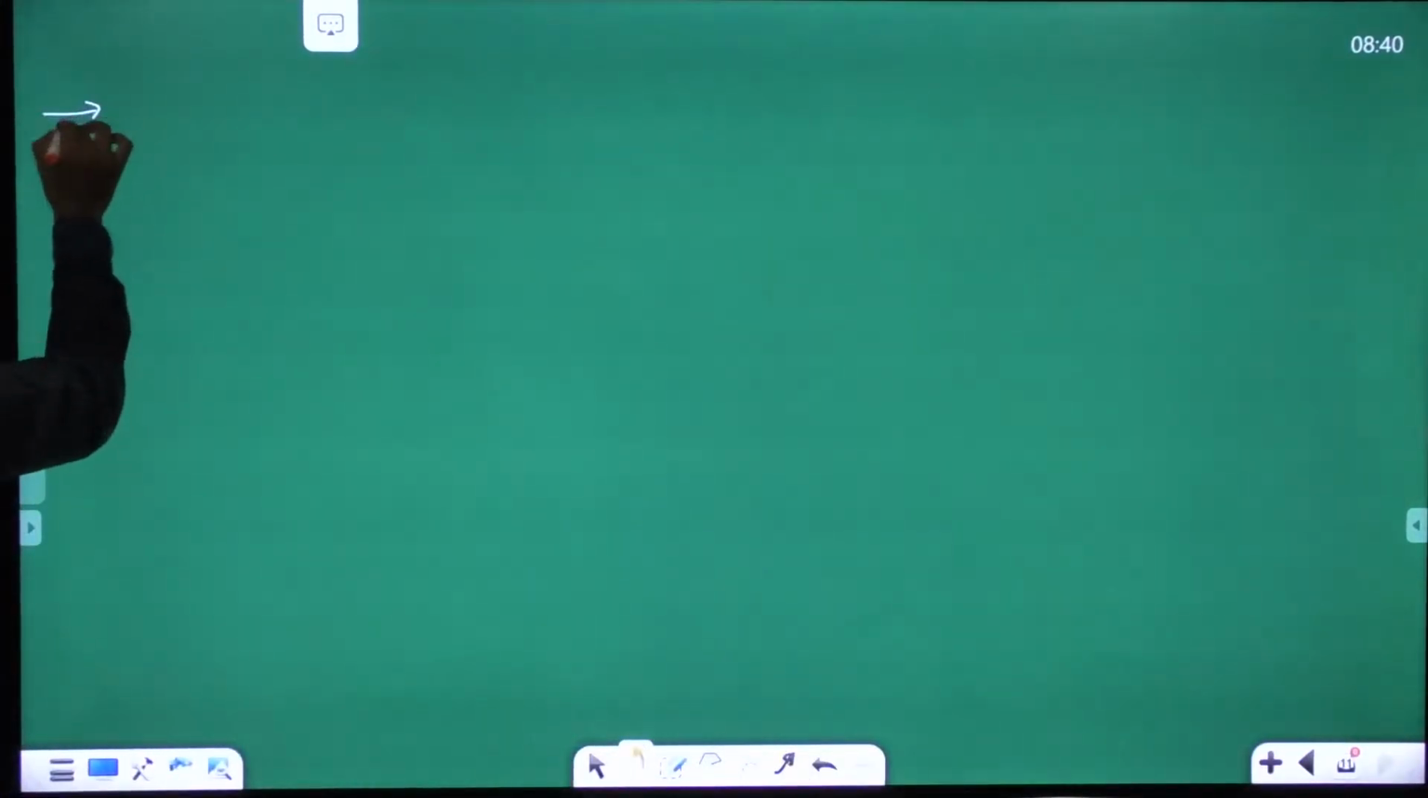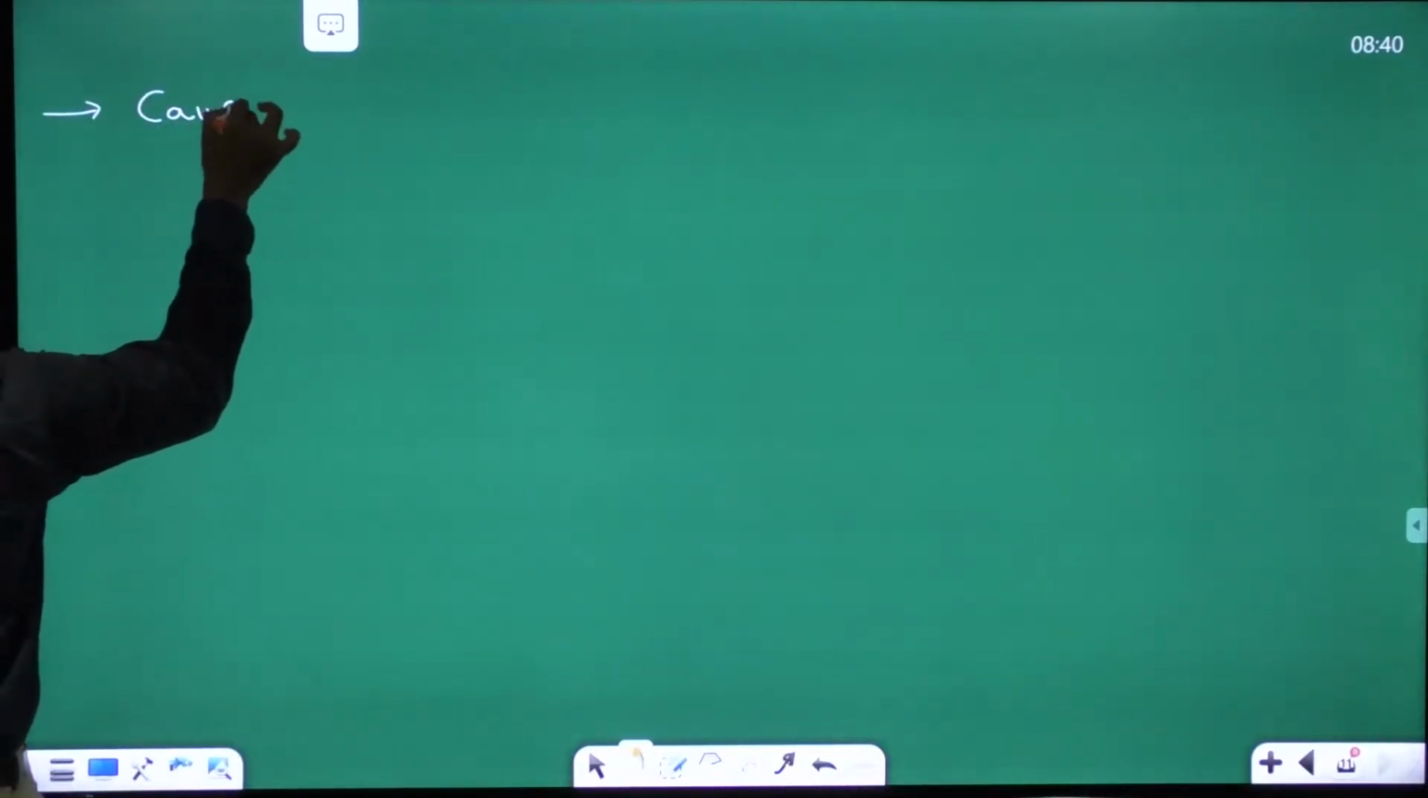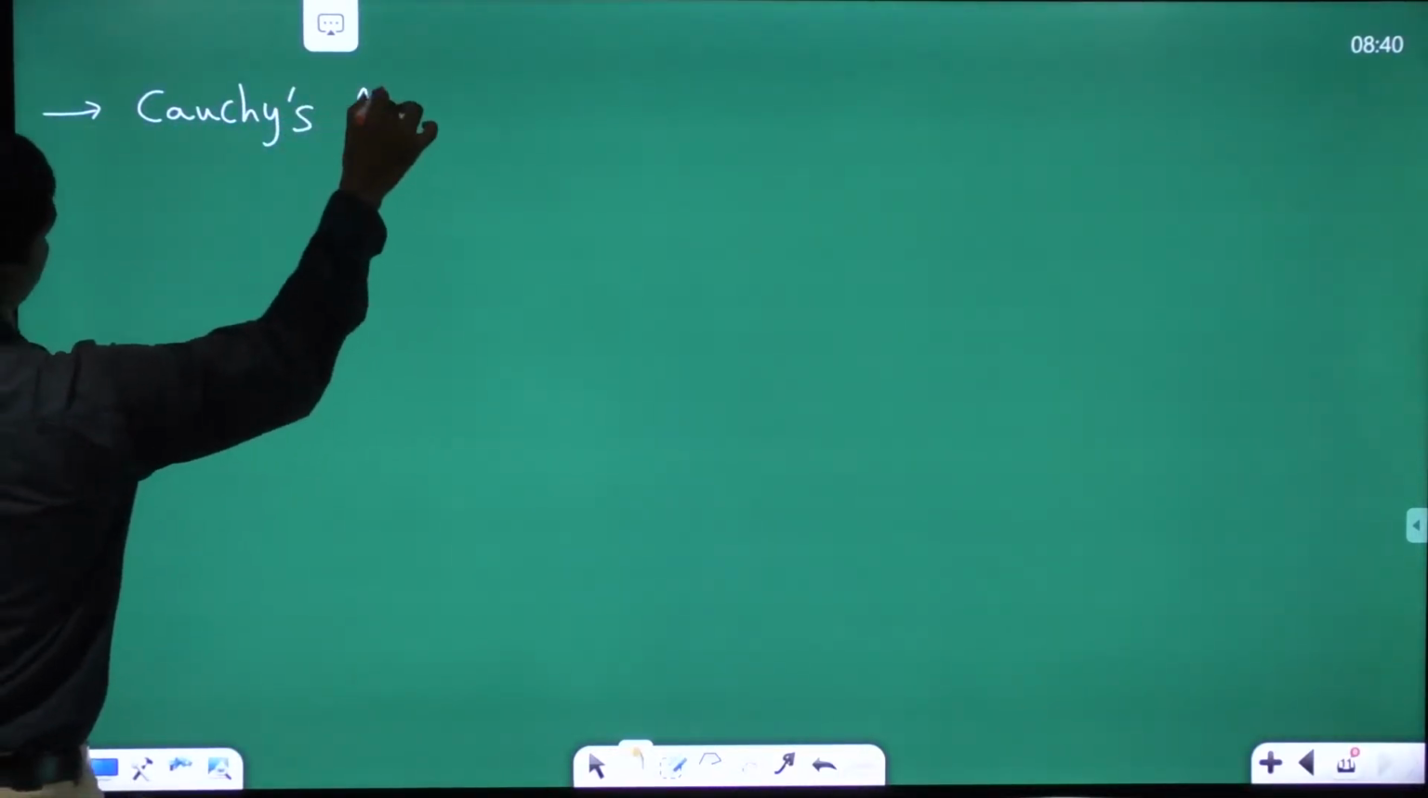One last theorem before we go for a few problems on this mean value theorems, that is Cauchy's mean value theorem.